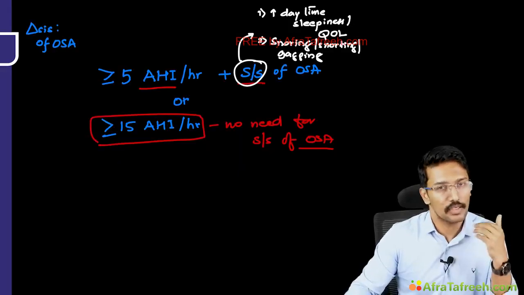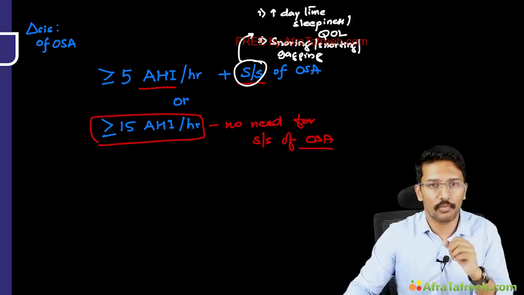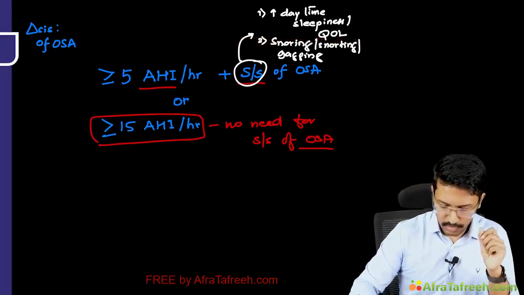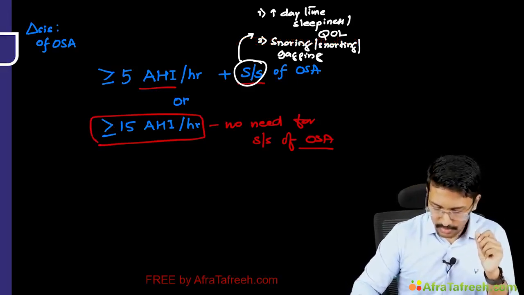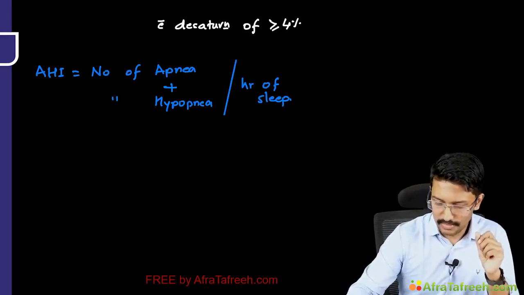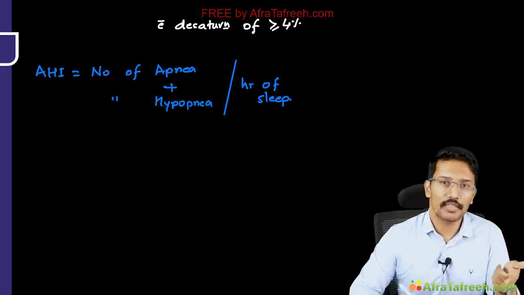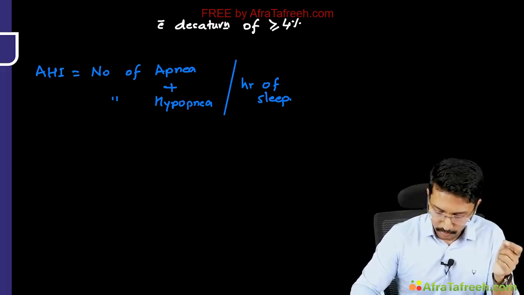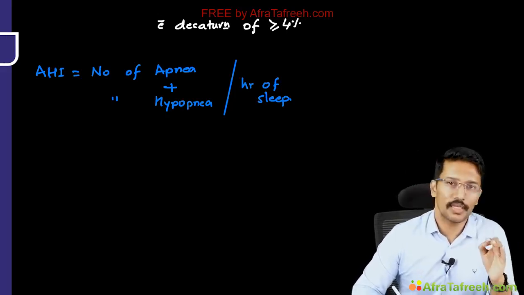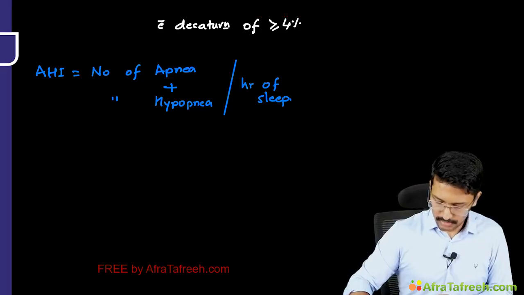That becomes 6. So can I say that this particular patient has obstructive sleep apnea? Well, yes, I can make the diagnosis provided this patient has signs and symptoms, right? I can make a diagnosis in the absence of signs and symptoms if the patient has 15 plus AHI per hour of sleep. Okay, now this is the diagnostic criteria.